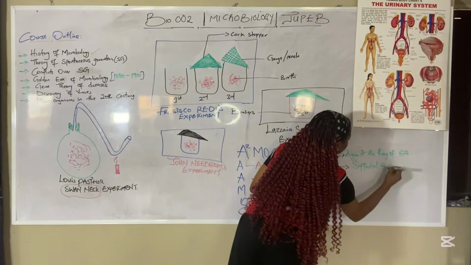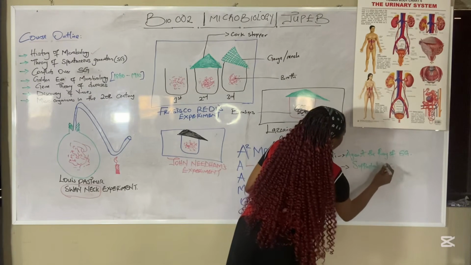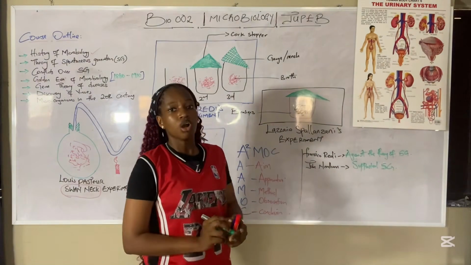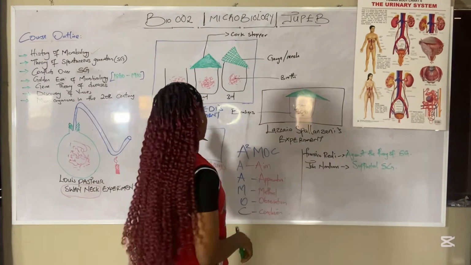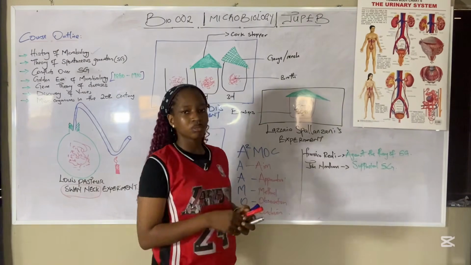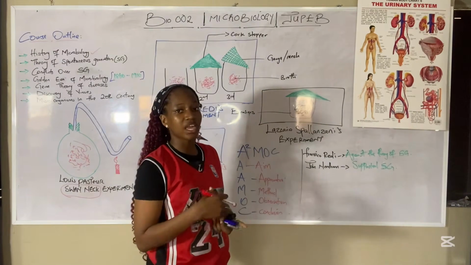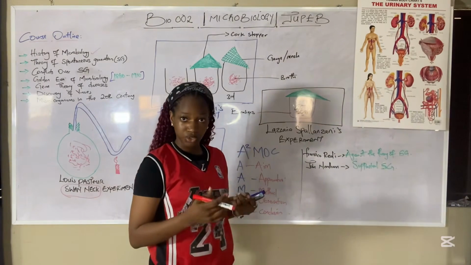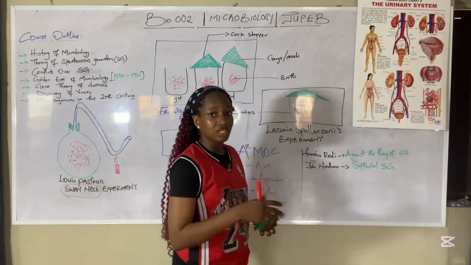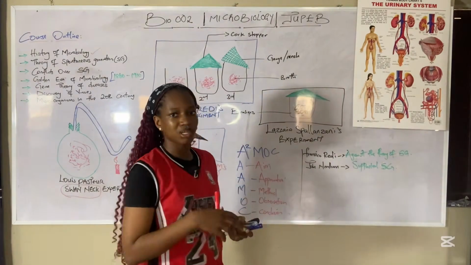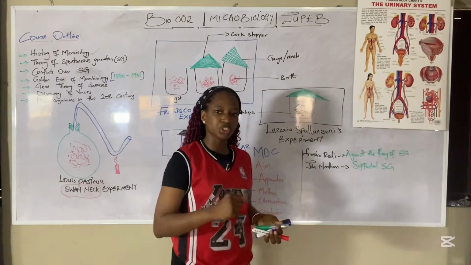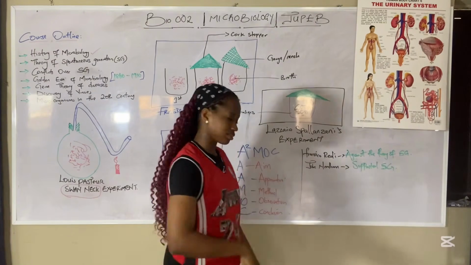And we all know the reason his theory was not accepted: he did not boil the broth properly to kill all microorganisms within that broth, because microorganisms possess endospores that can make them resist heat. Do you understand? We have some microorganisms that are thermophiles, they can resist heat, or we have the mesophiles, they can resist moderate temperature. So you have to boil it in such a way that you kill them.